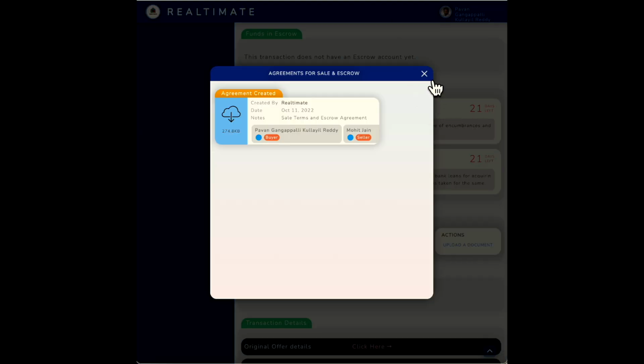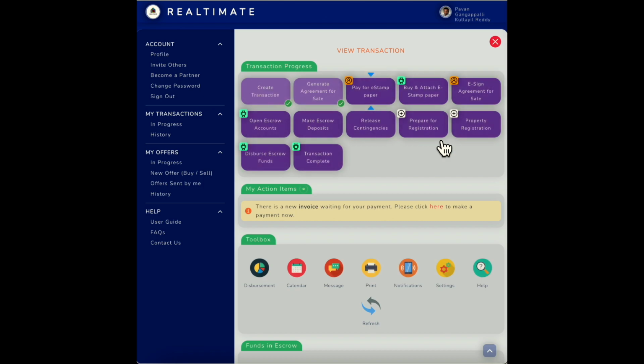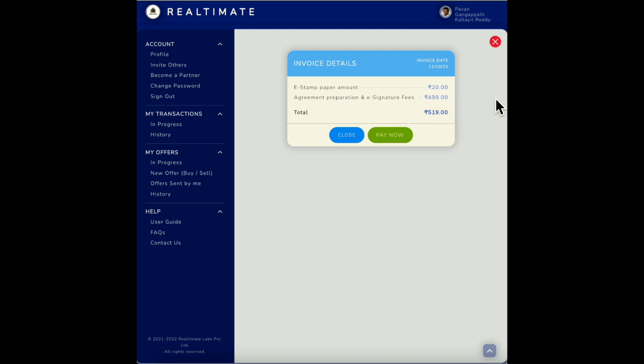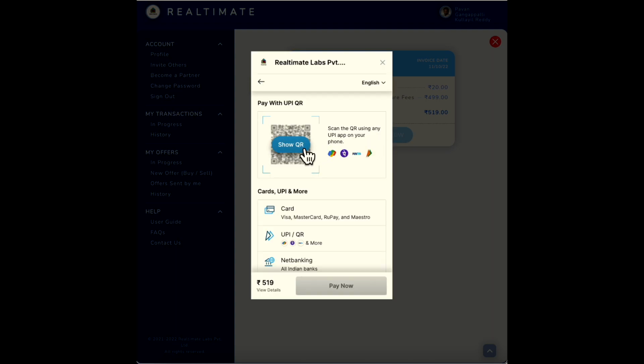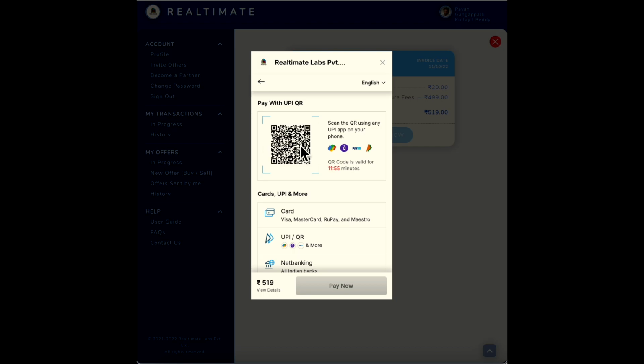Now, this agreement is a simple agreement for sale, but to actually legalize it, this needs to be generated on an e-stamp paper. We need to generate an e-stamp paper and append it to the agreement. So here's where you need to pay the stamp amount. If you remember, 20 rupees was the stamp amount, and we charge a small service fee of 4.99 until now, and we can pay it. This is live, mind you. So I'm just going to show you how I paid.